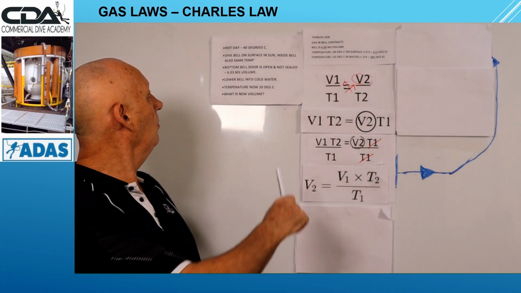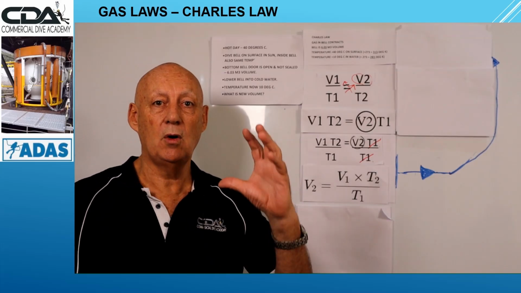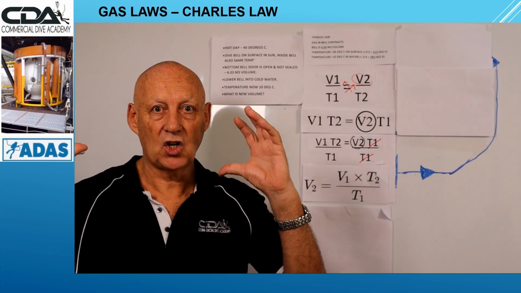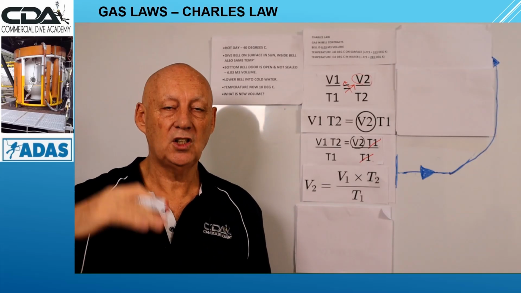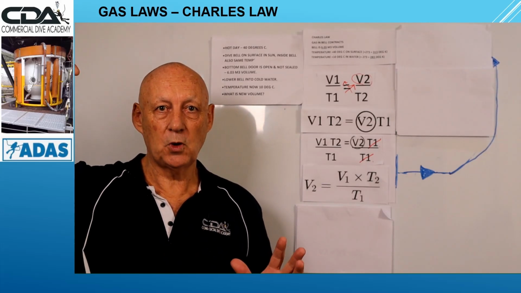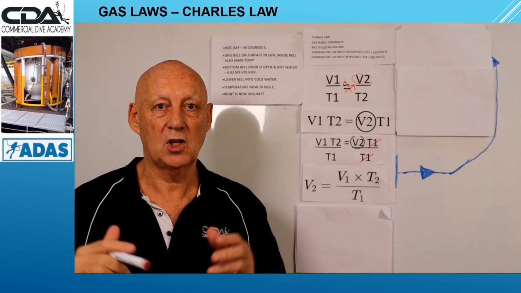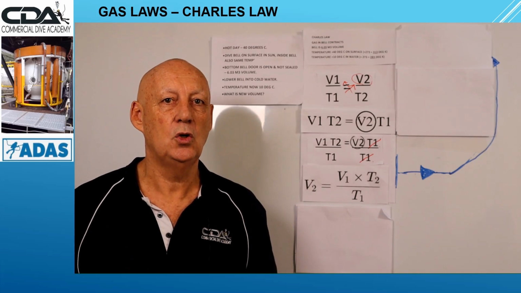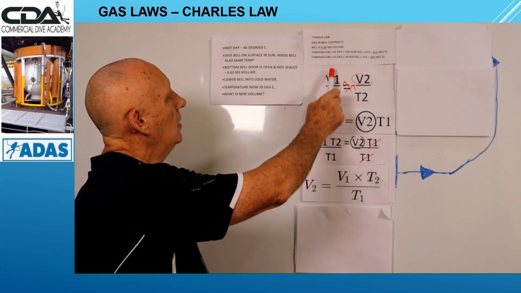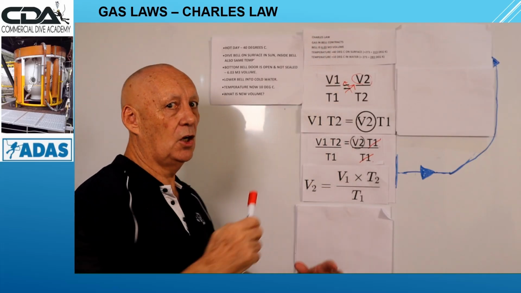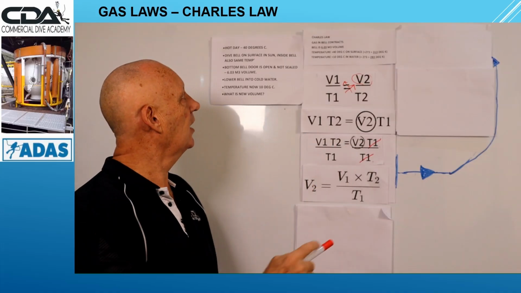The bell volume is 6.03 cubic meters inside the bell. What's the new volume? We've gone from 40 to 10 degrees, from 6.03. What is the new volume? So we're seeking V2 as the unknown variable. Gas in the bell contracts. We know it's going to contract.